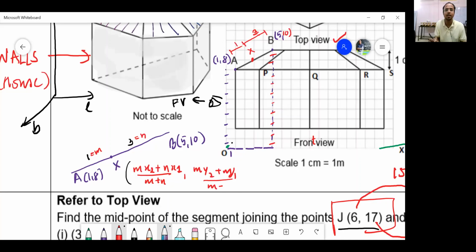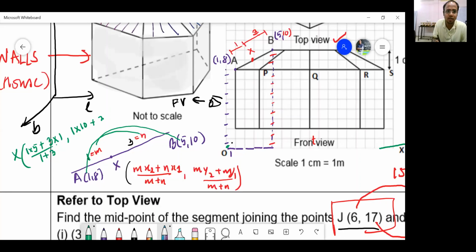Are you aware of this formula? Even if you are not aware, still I am able to do it. Let me show how. Now this is M into x1, N into y1. So let me calculate the X distance. This is nothing but 1 into 5 plus 3 into 1, upon 1 plus 3. And similarly, let us take Y: 1 into 10 plus 3 into 8, crisscross, whole upon 1 plus 3.